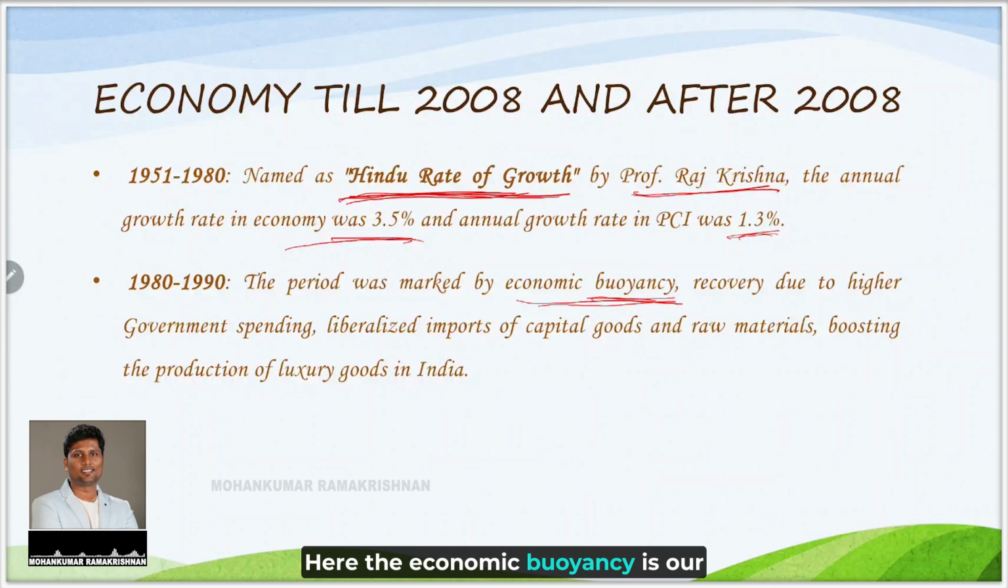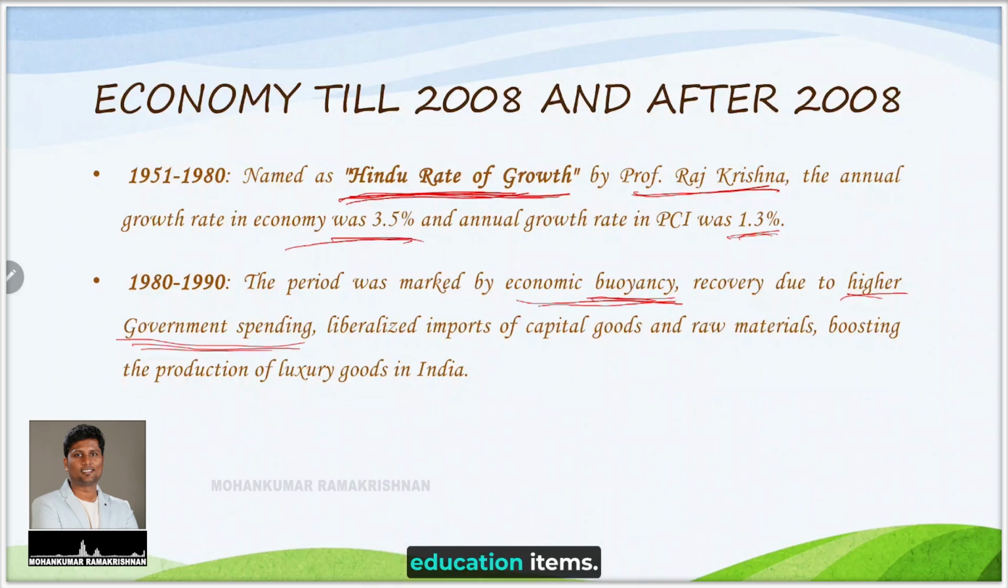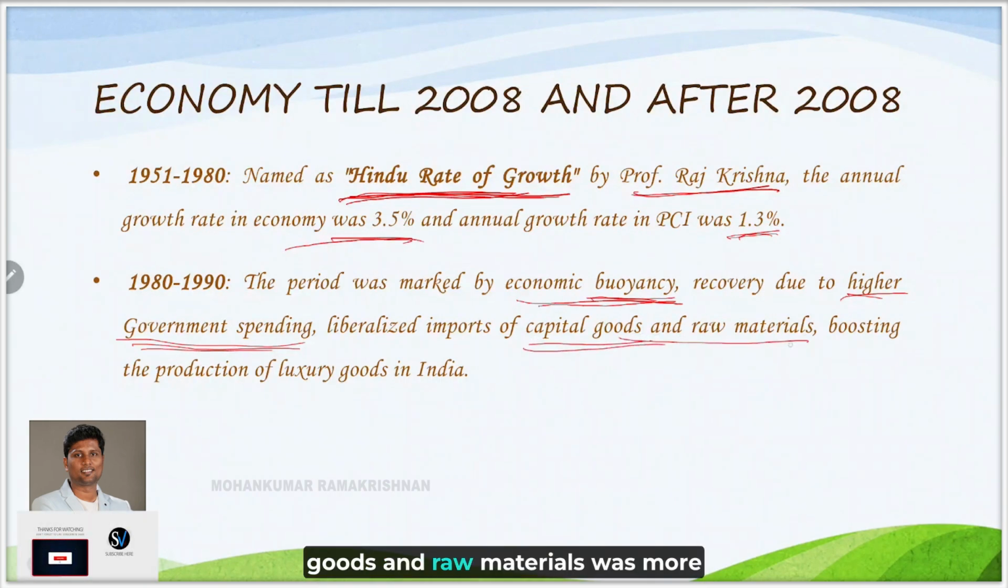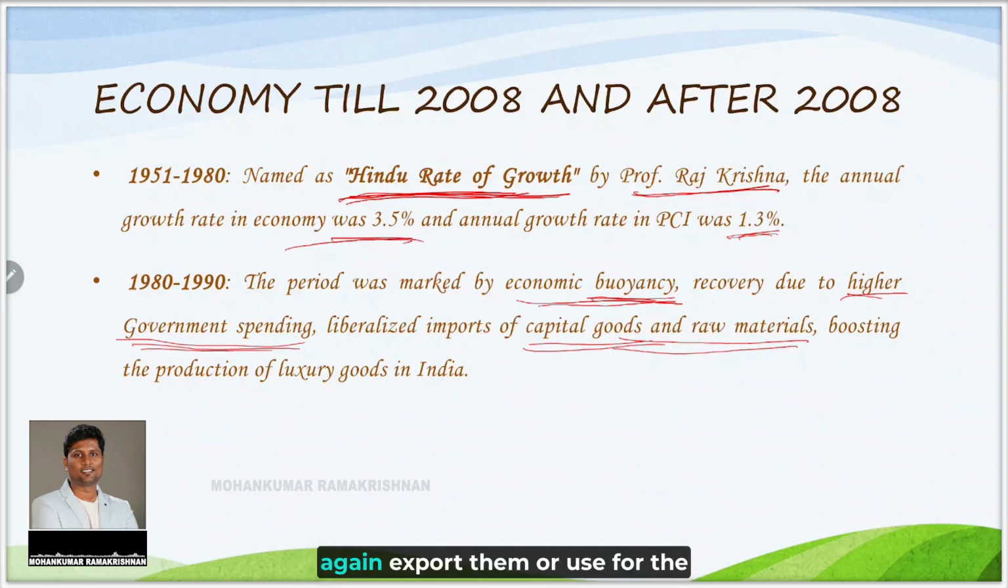Here the economic buoyancy is that our economy bounced back in that 80 to 90 because higher government spending was seen for infrastructure items, for education items. Our government did extreme spending, and the imports of capital goods and raw materials were more liberalized, so that we can make manufactured products and again export them or use them for domestic consumption.